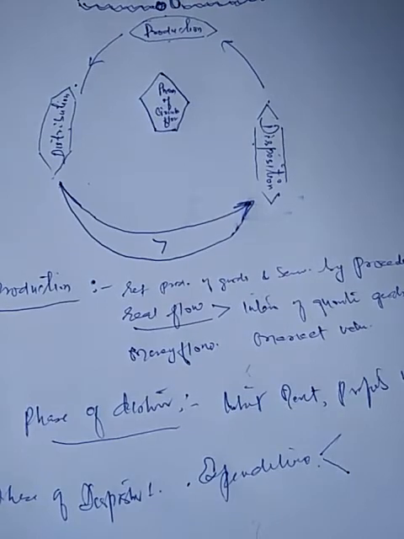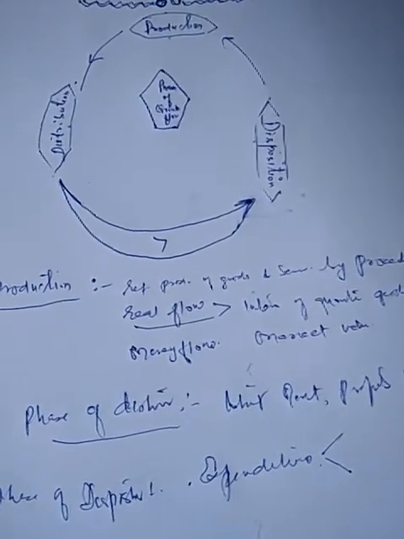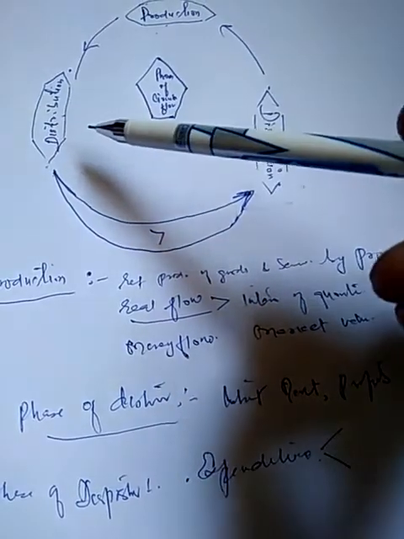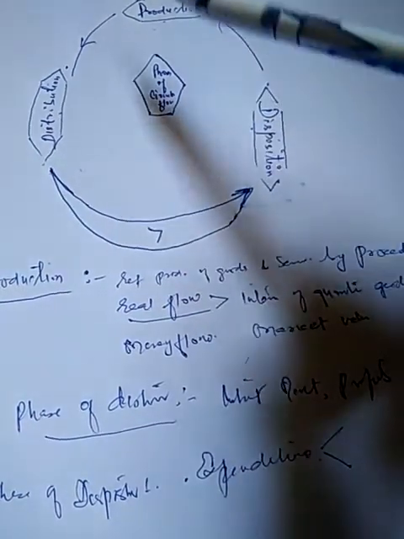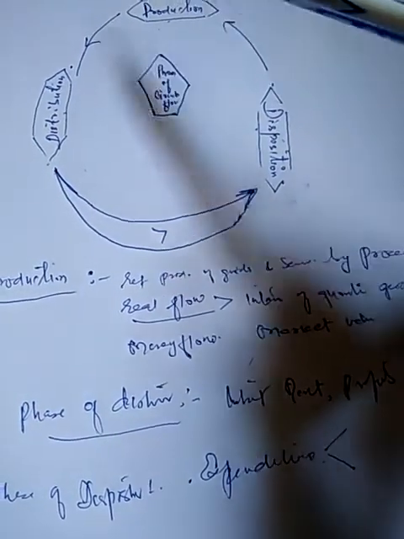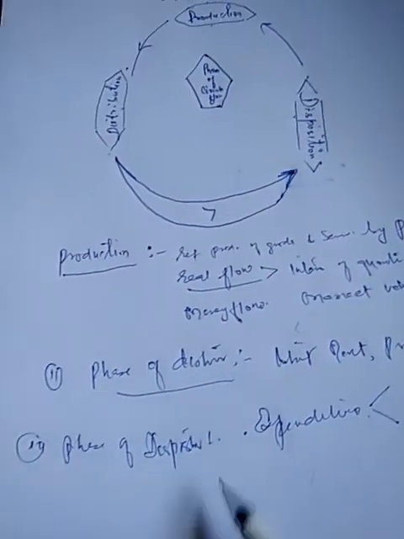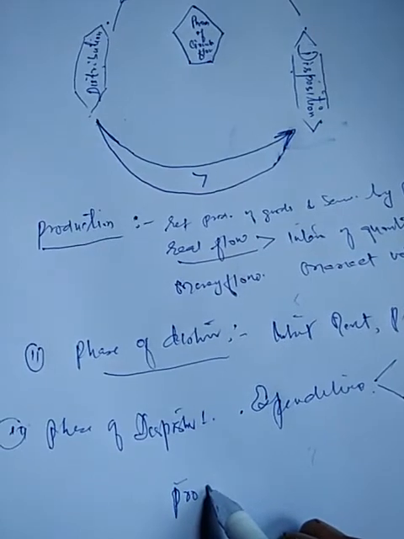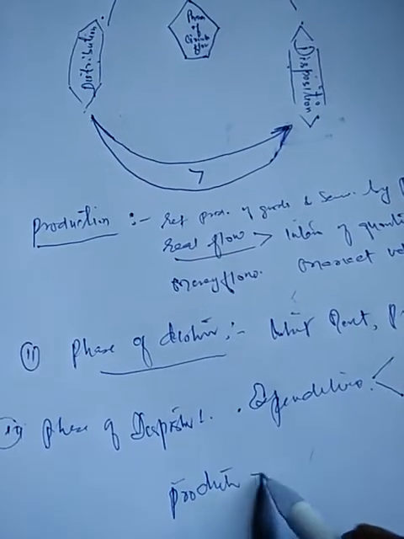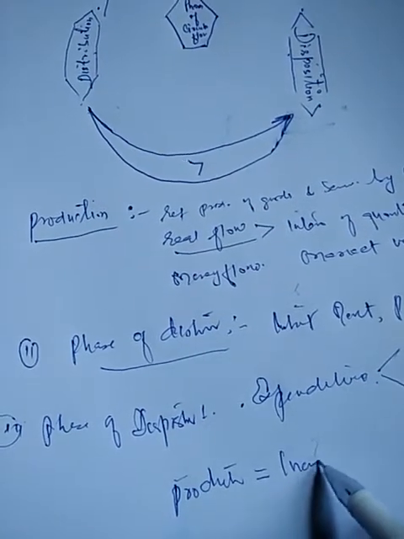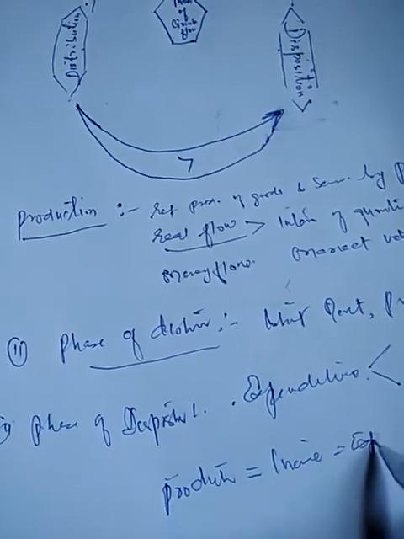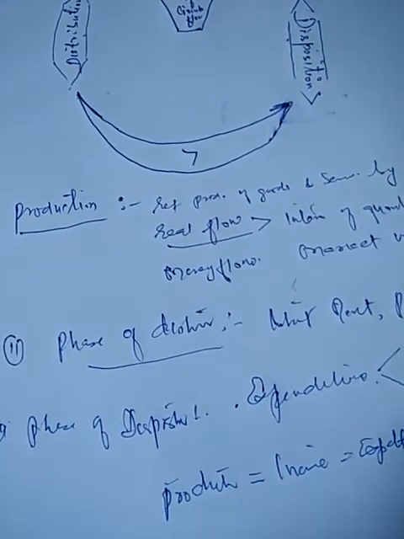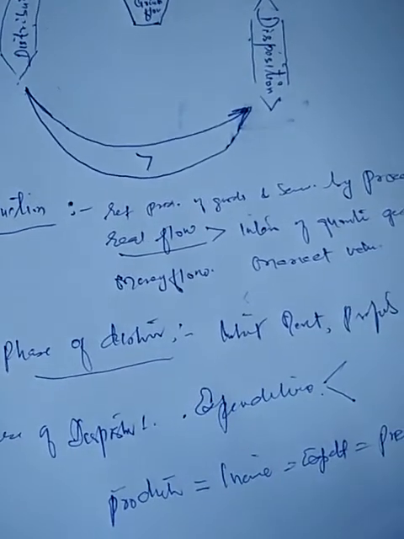Thus, production generates income, income generates expenditure, expenditure generates production, right? So, अगर हम देखें तो there is an identical equality between what is produced: production is equal to income is equal to expenditure, then again production, then again income, then again expenditure, right?